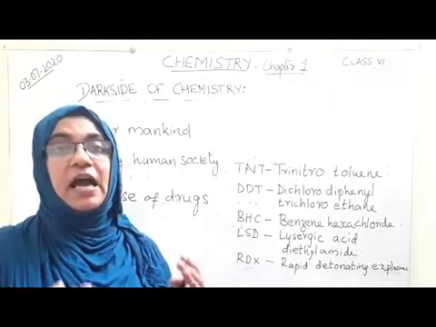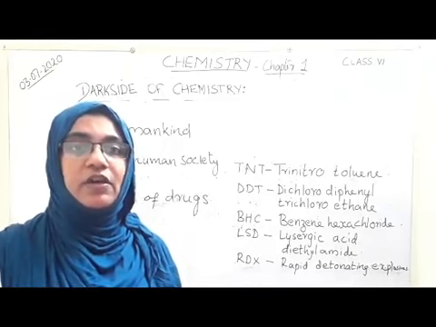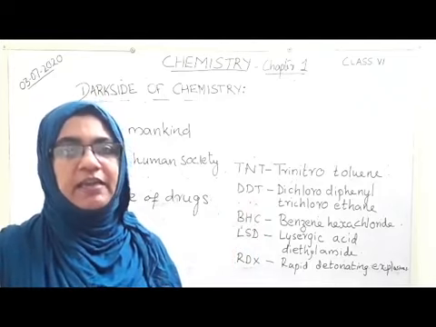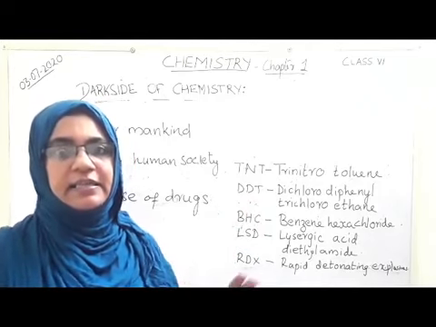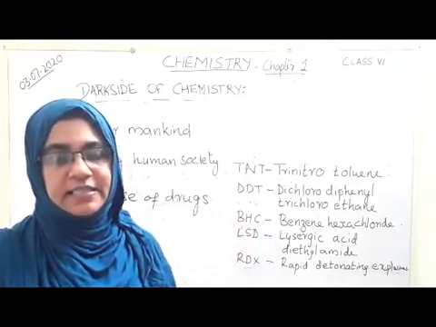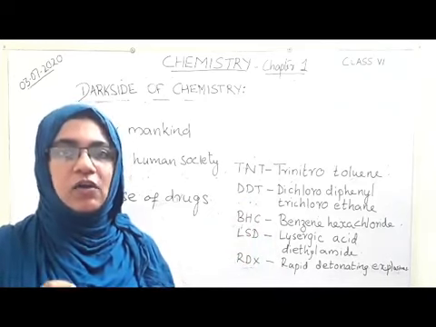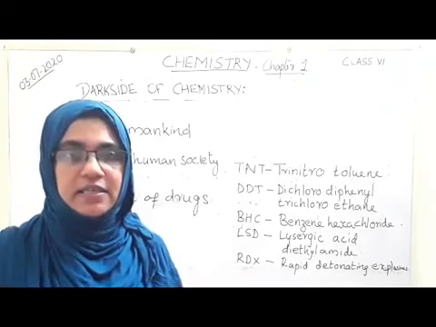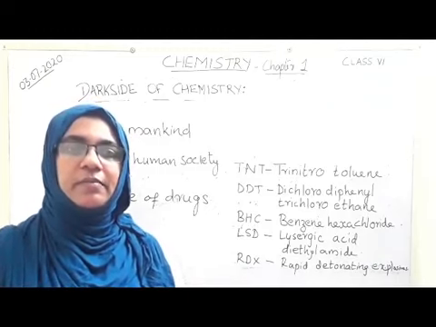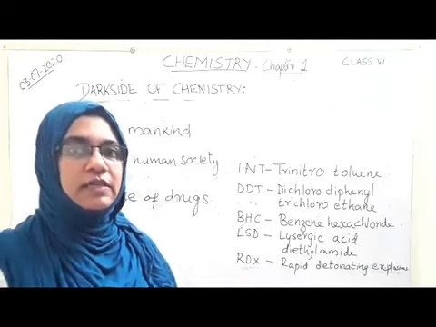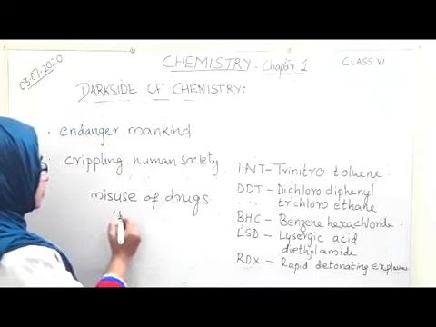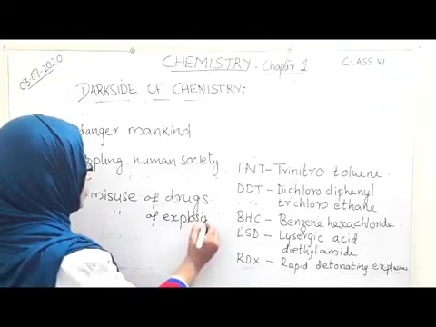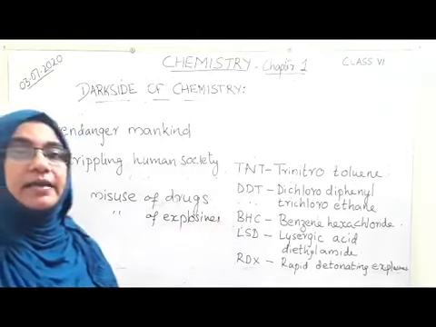In the same way, there is the discovery of many harmful explosives. We have discussed the use of chemical weapons, etc. in the national defense, under the heading national defense. But these explosives are also misused to kill mankind in large numbers. Can you give me any example where the misuse of these explosives has occurred? Yes, the incident of atomic bombing in Hiroshima and Nagasaki.